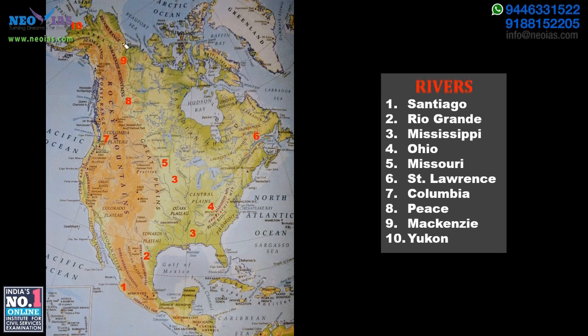The Mackenzie starts from the Great Slave Lake. So Mackenzie here, and we have the Yukon here. These are the two very important rivers completely in Canada, and these are the important rivers in the US. Now next we'll move on to the other important physical features that we need to remember regarding North America.